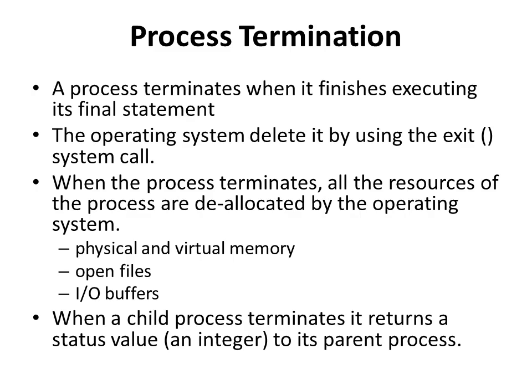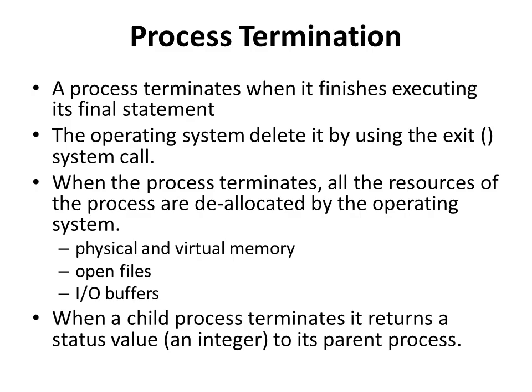Process termination. A process terminates when it finishes executing its final statement. For example, if a process consists of 10 lines of code, when the 10th instruction is executed, the program ends, as there are no further instructions for execution.